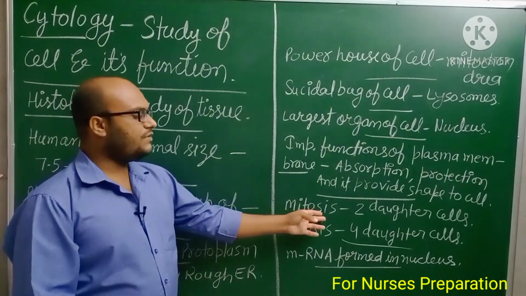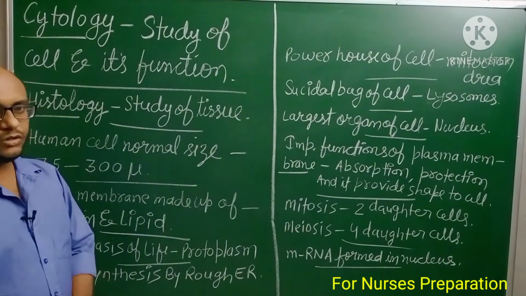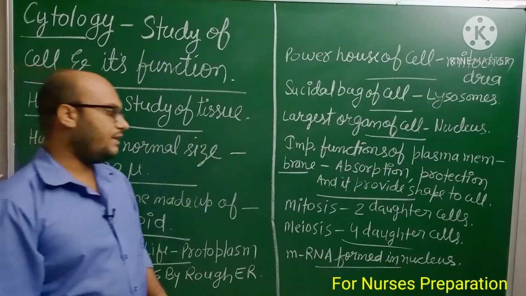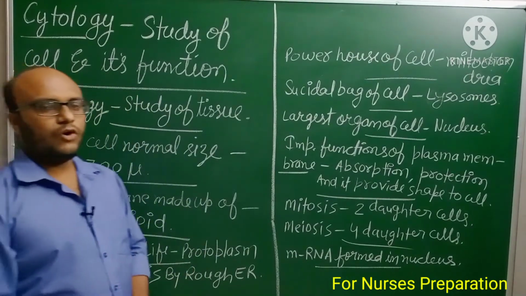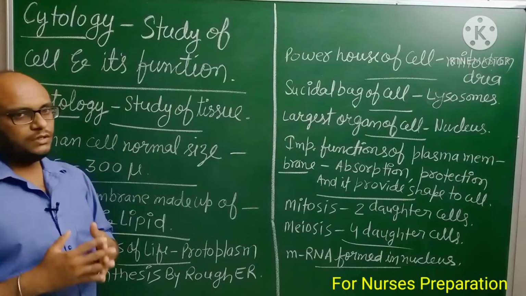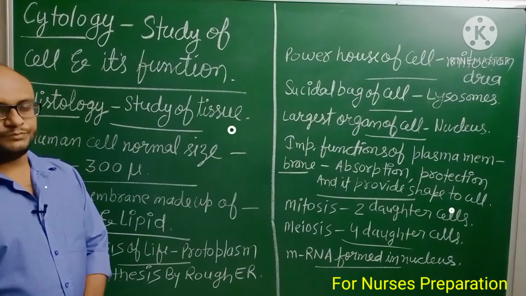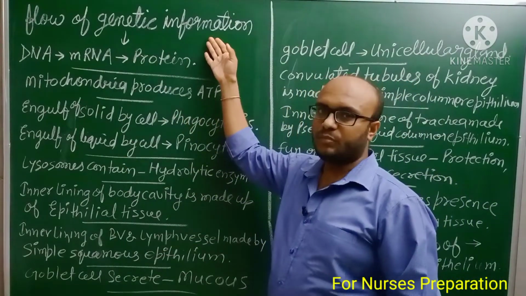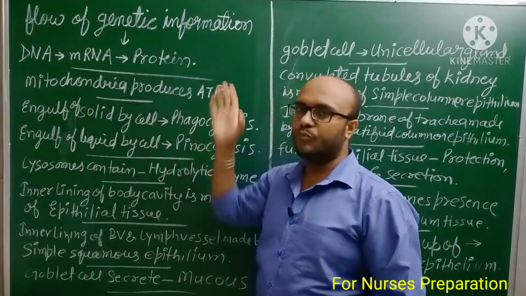Mitosis, a cell division, causes formation of two daughter cells. All the daughter cells have an equal number of chromosomes as the parent cell. In meiosis type of cell division, a total of 4 daughter cells are formed. Each daughter cell has just half the number of chromosomes of the parent cell. mRNA is formed in the nucleus. Next point, flow of genetic information is from DNA to mRNA and from mRNA to protein.